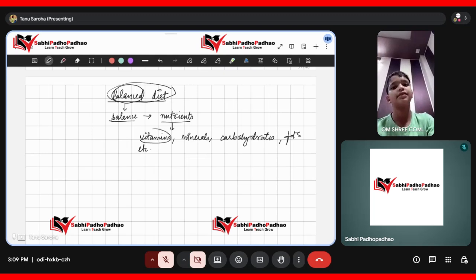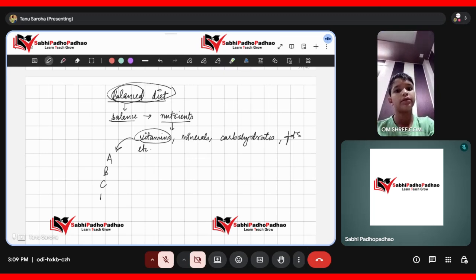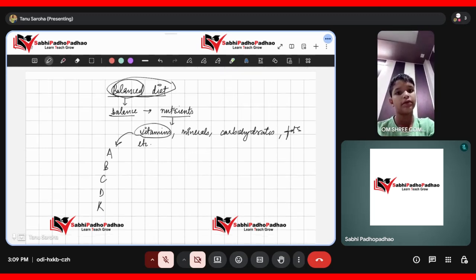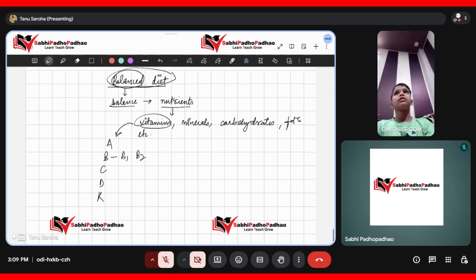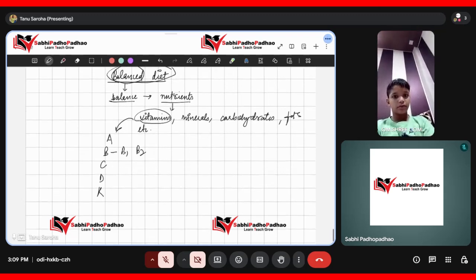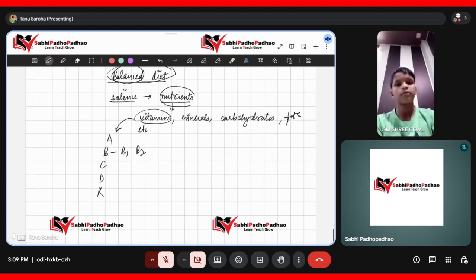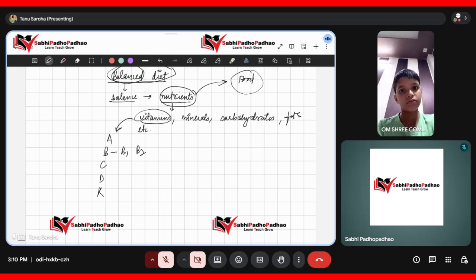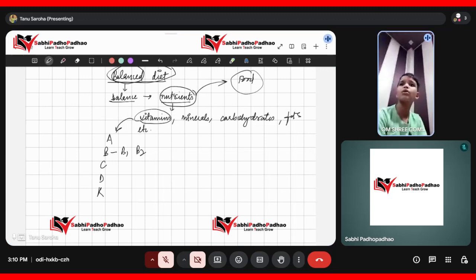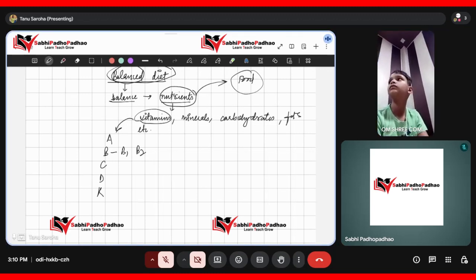And in vitamins as well, we have many types of vitamins, for example A, B, C, D, and K. B1, B2, in this B1, B2. Understood? When all types of nutrients are there in a food, we can say this food is a balanced diet. Okay, so this is a balanced diet.